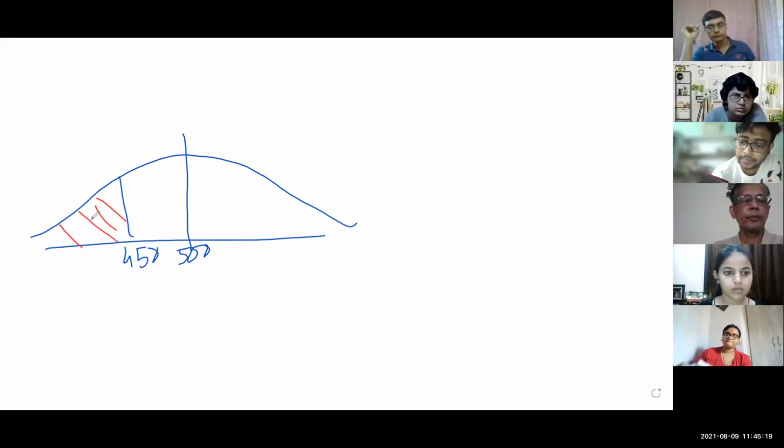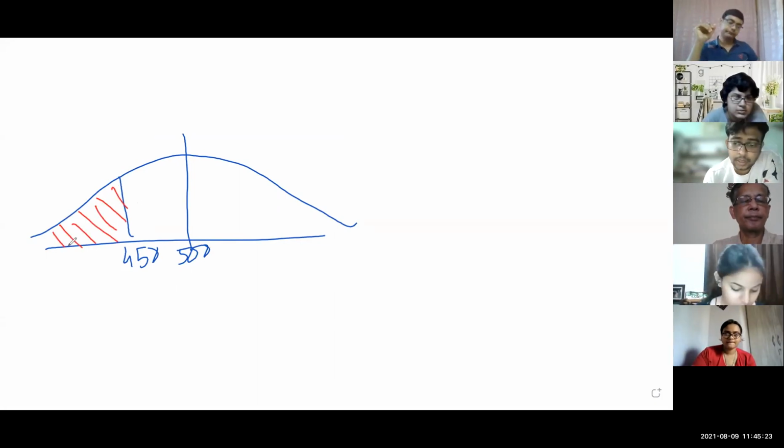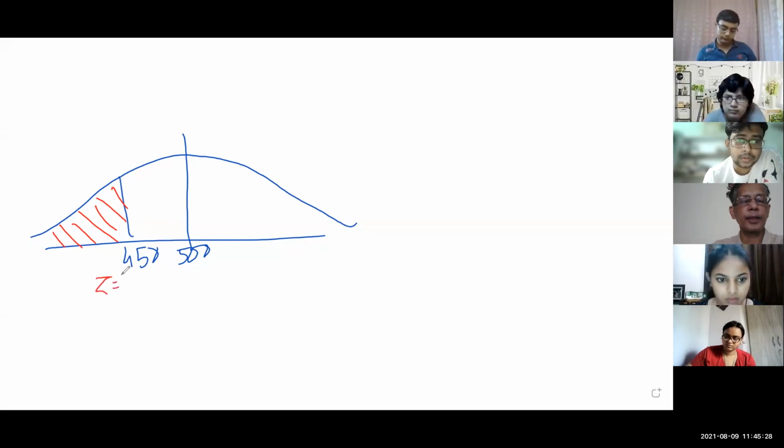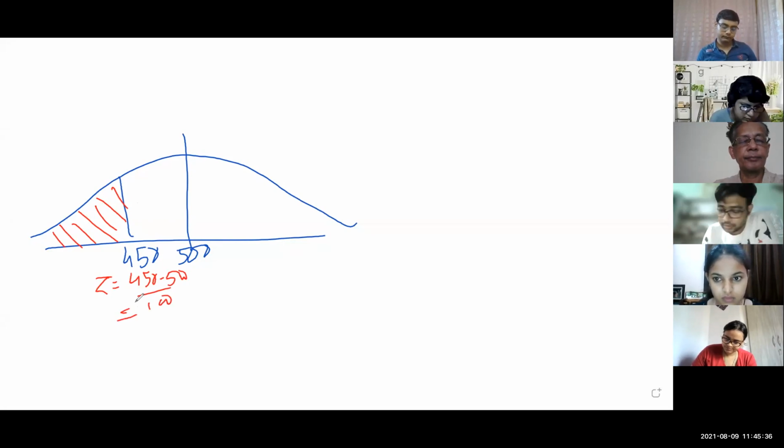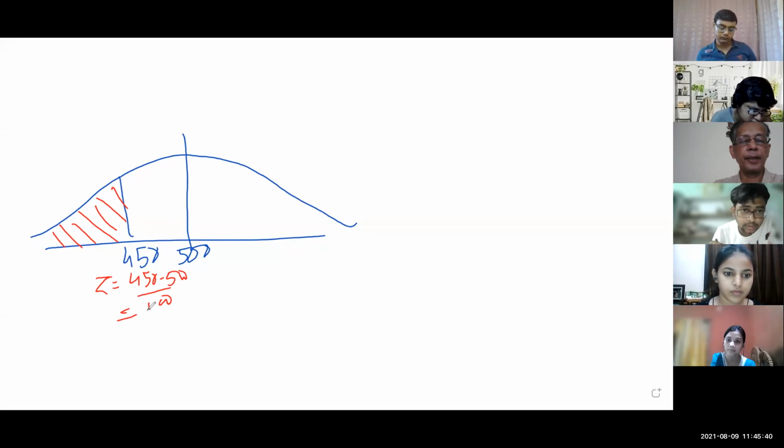Am I correct now? Yes, sir. What is the next step? We have to find the Z value. Quickly tell me: 450 minus 500 by 100. How much? Minus 0.5. Don't forget minus 0.5.